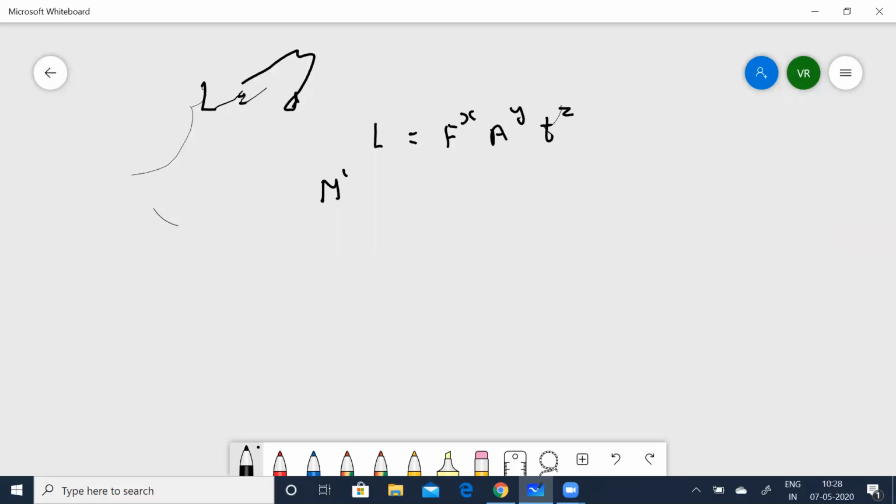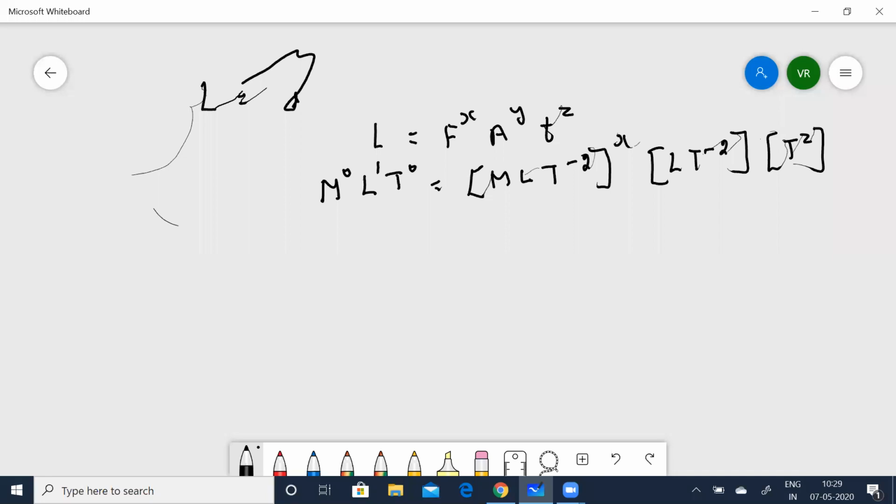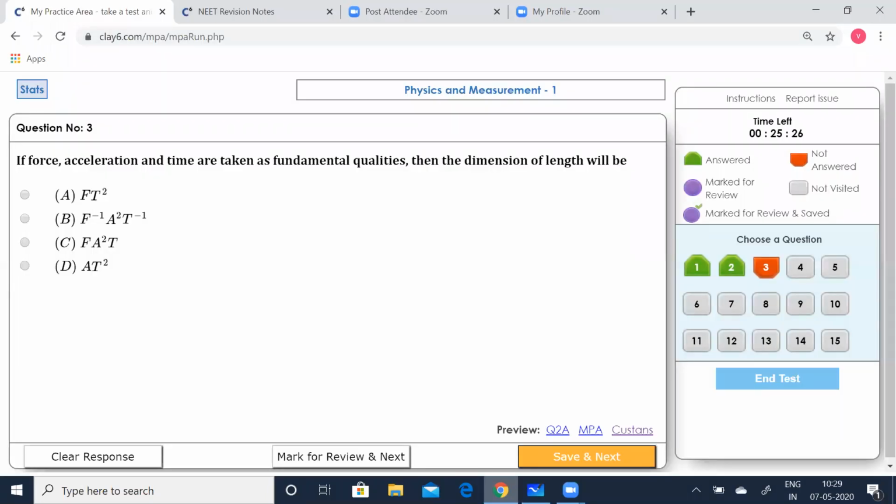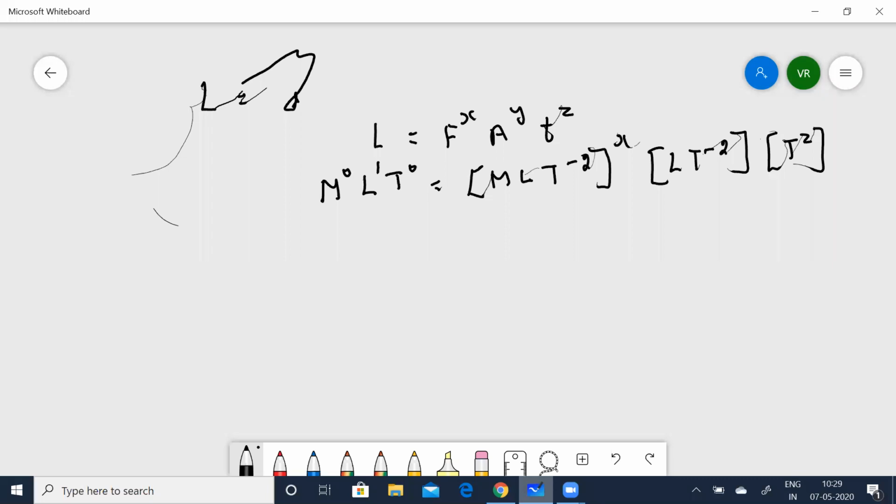So I will get m to the power of 0, L to the power of 1, t to the power of 0. That is equal to, for force, m L t to the power of minus 2, the whole power x. And area, A, is now going to be L t to the power of minus 2. And for time, it is going to be t to the power of z. Sorry, A is acceleration. So A is L t to the power of minus 2, so t to the power of z. Now, let me equate the powers.